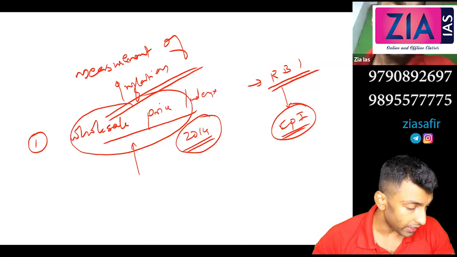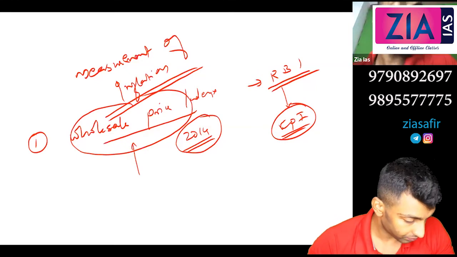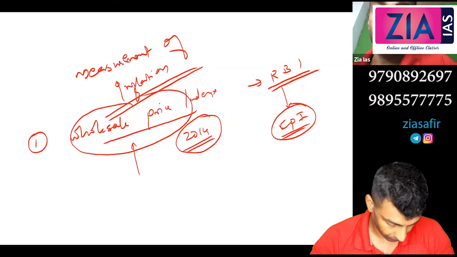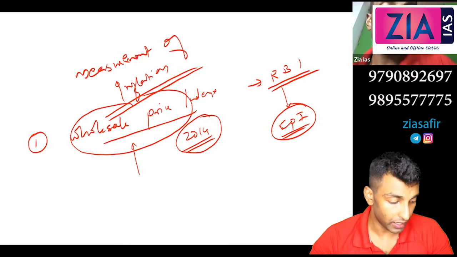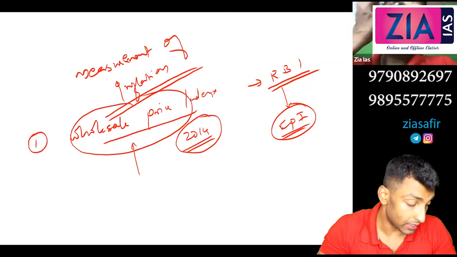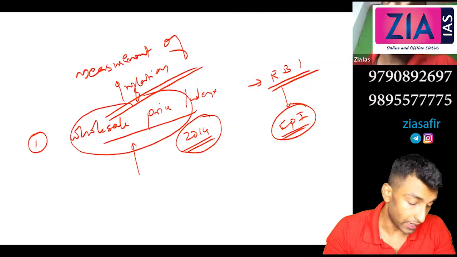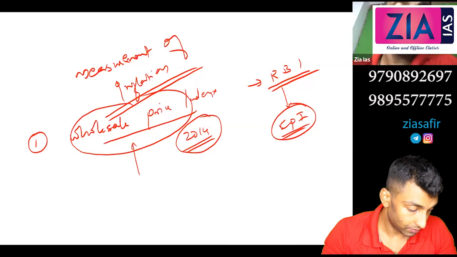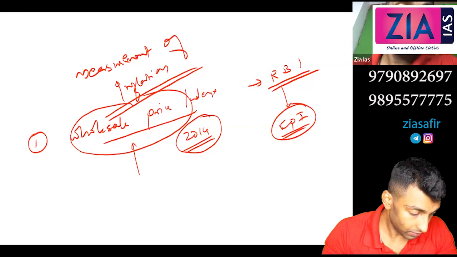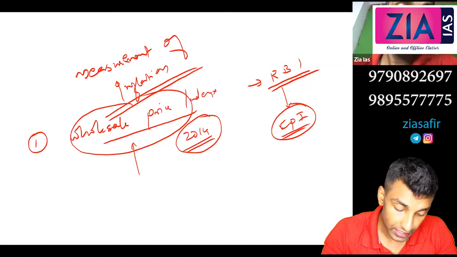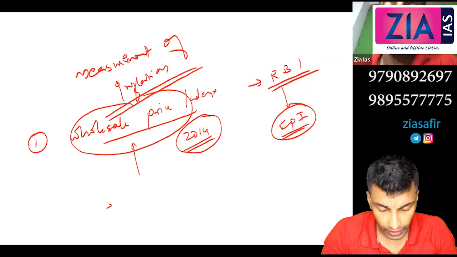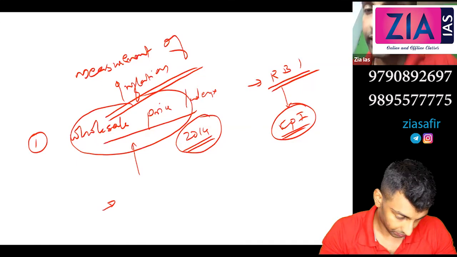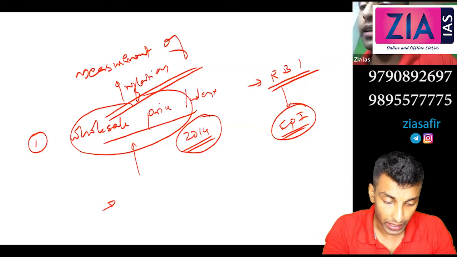Next point you can write, it is estimated or constructed by the Office of Economic Advisor, Ministry of Commerce and Industry. It is estimated at monthly intervals. Till 2009 it was weekly intervals, every week you measured, now monthly intervals.